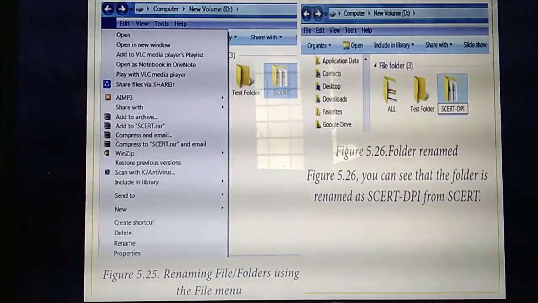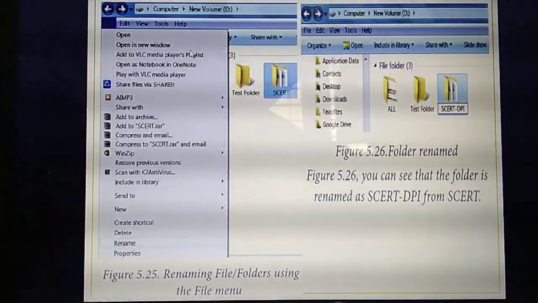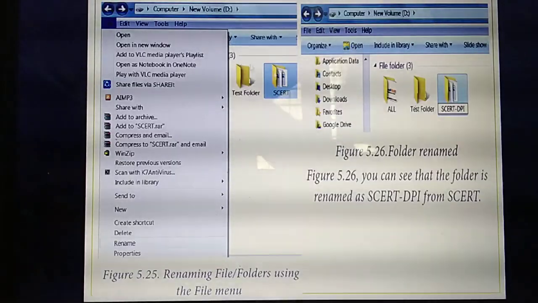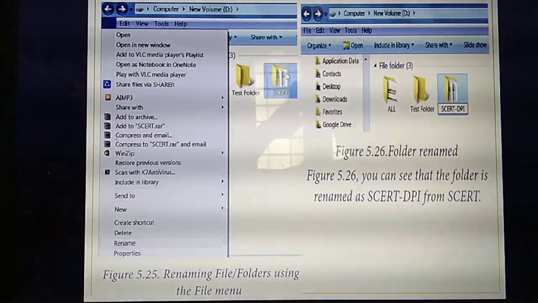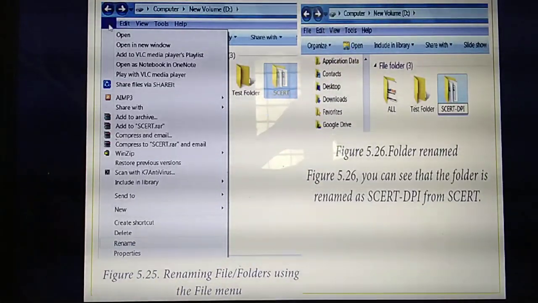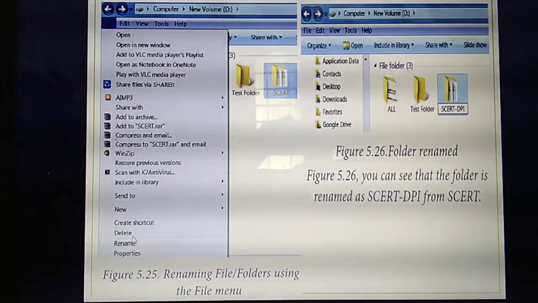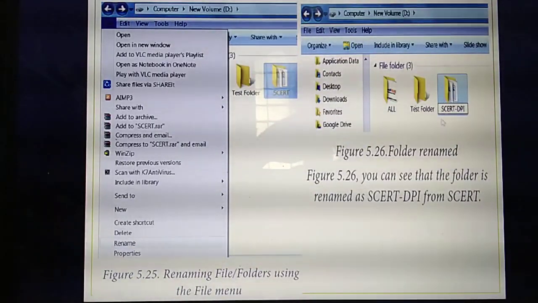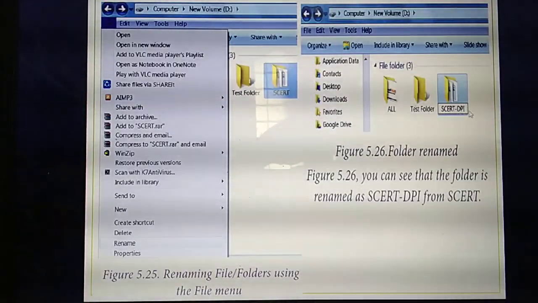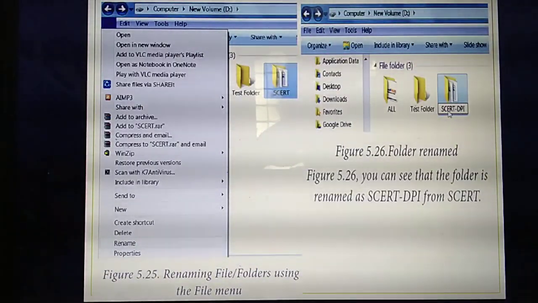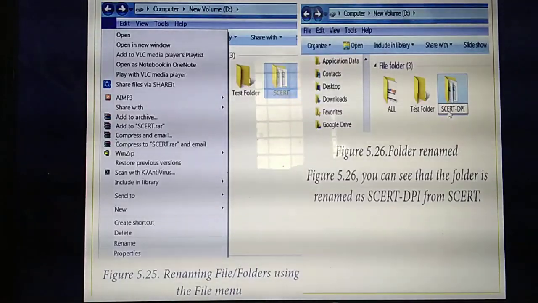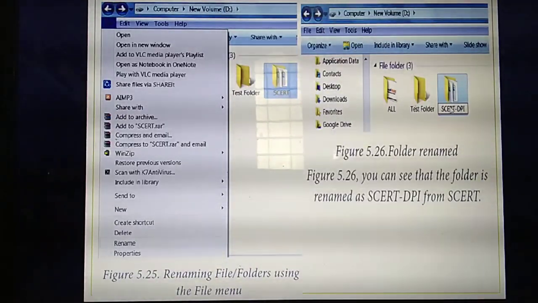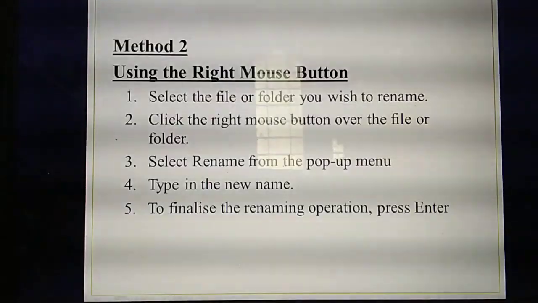The first method is, first you need to use which menu? File menu. Using the file menu, you need to click the folder or file you need to rename. Then click file menu, select the rename option. If you click the rename option, the particular folder will display with the rectangular box. In the rectangular box, type what name you need to give to rename and press enter. Understand? This is the first method.